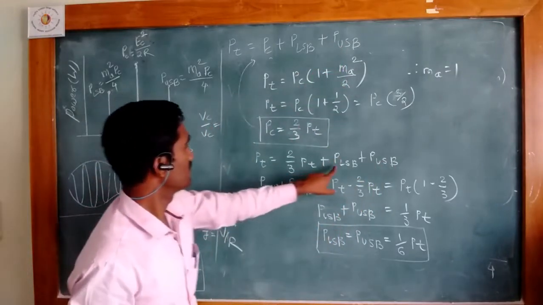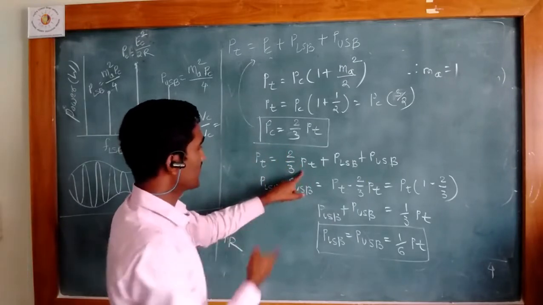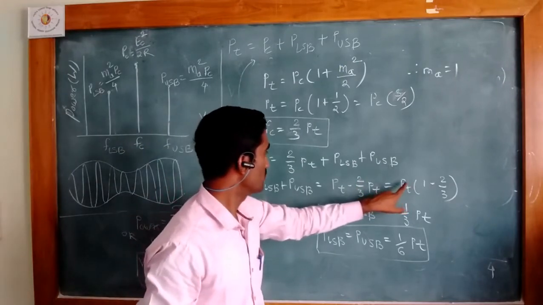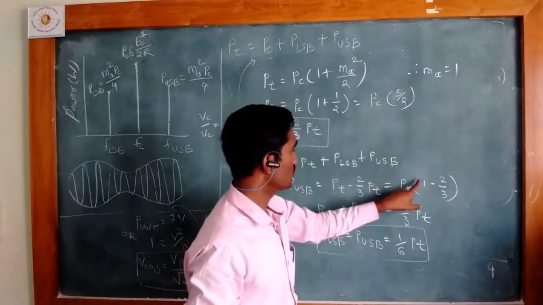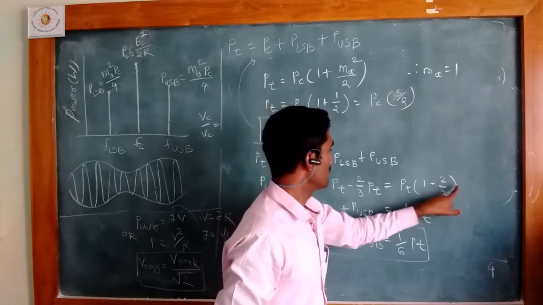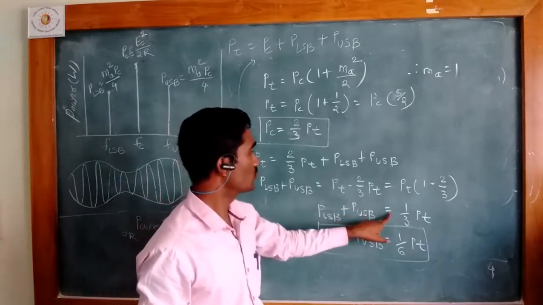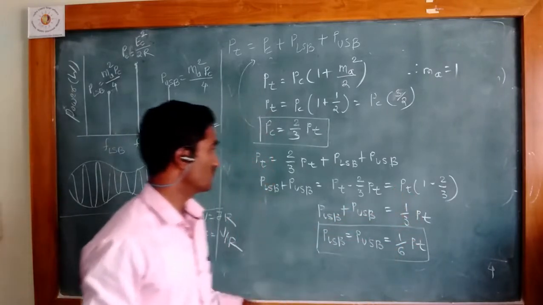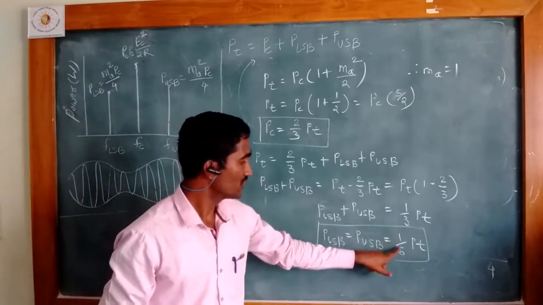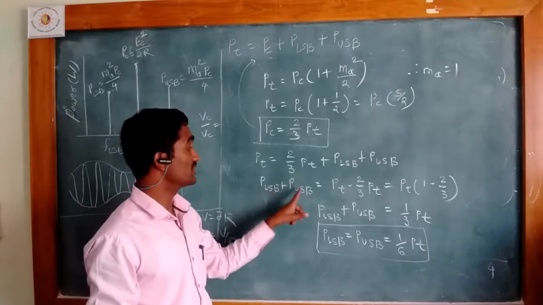If you arrange this, P_LSB plus P_USB is Pt minus 2/3 Pt, taking Pt common, Pt in bracket 1 minus 2/3. So P_LSB plus P_USB is equal to 1/3 of Pt. Because the power present in the LSB is equal to the power present in the USB,